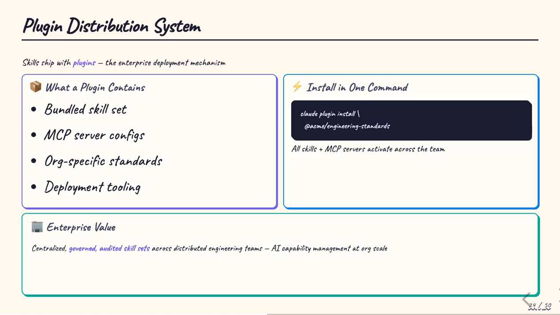For enterprise deployment, skills ship as plugins. A plugin bundles a complete set of skills together with MCP server configurations, letting a team install organizational coding standards and deployment tools with a single command. This centralized approach to AI capability management is a key differentiator for enterprise adoption. Instead of every developer maintaining their own skill configurations, the organization publishes a governed, audited skill set that activates consistently across the entire engineering team. The plugin system is how skills scale from individual productivity to organizational standards.